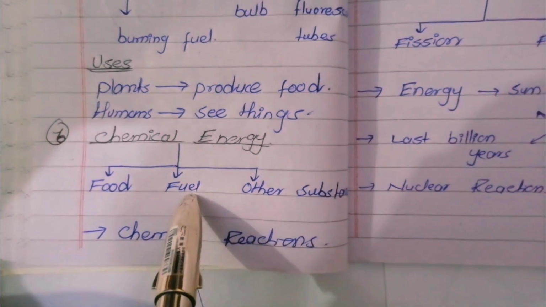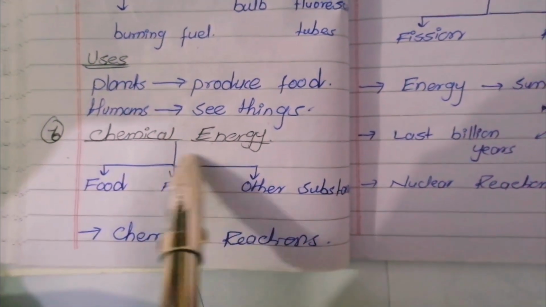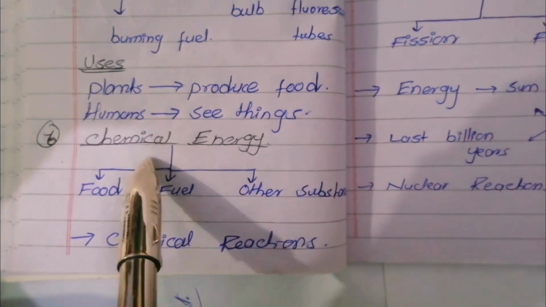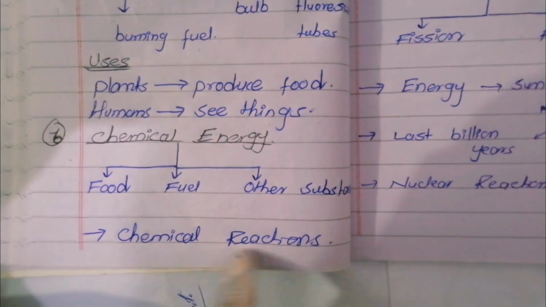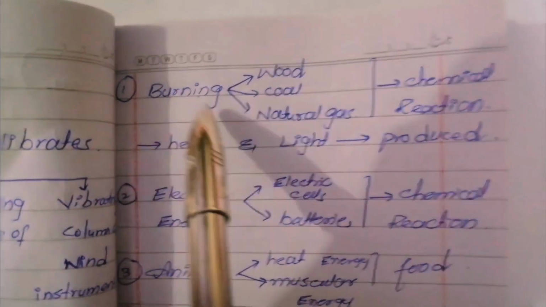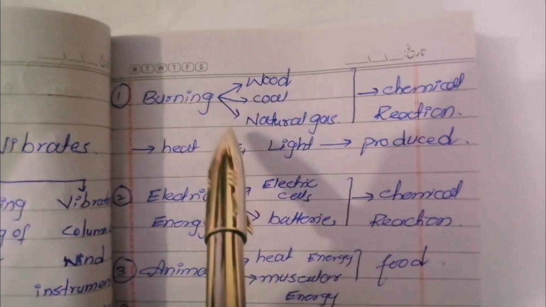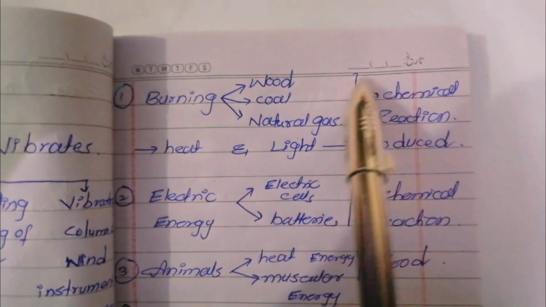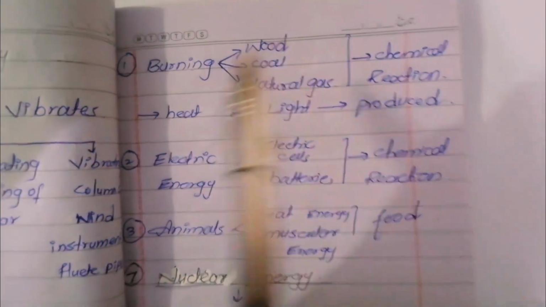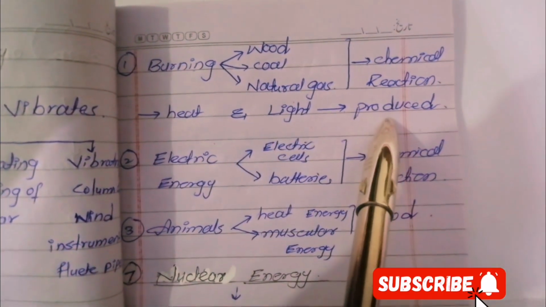Chemical energy is the energy which is present inside food, in fuel, and in other substances. Chemical energy is produced by different chemical reactions. For example, during the burning of wood, coal, and natural gas, different chemical reactions take place, and during these reactions, heat and light are produced.